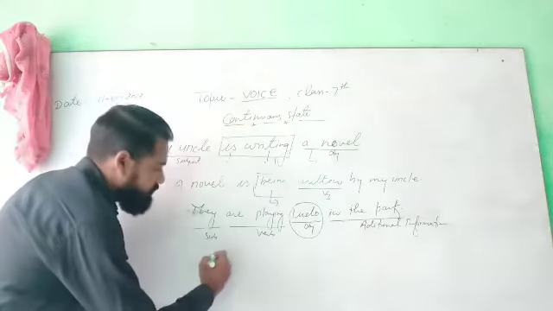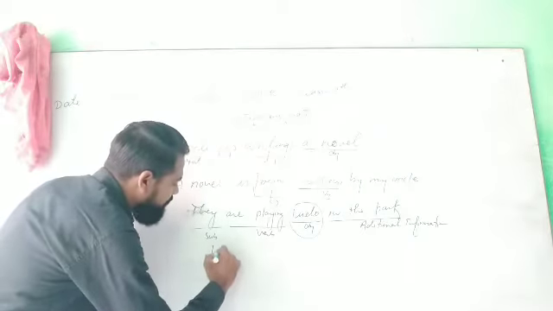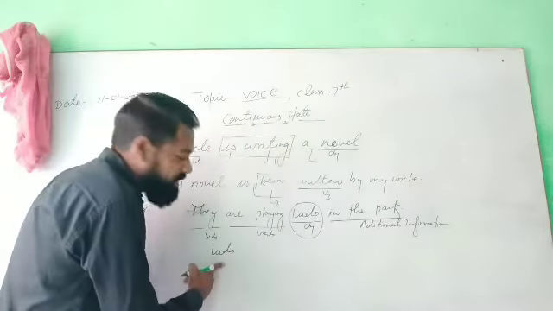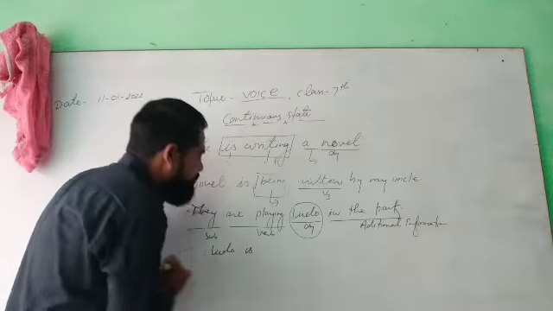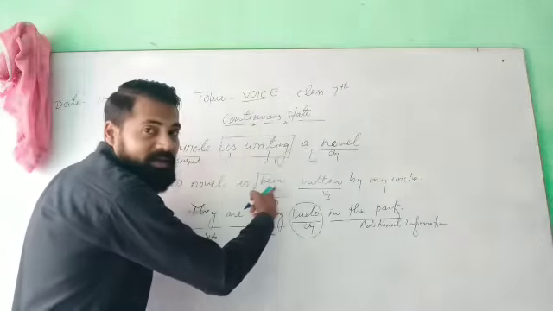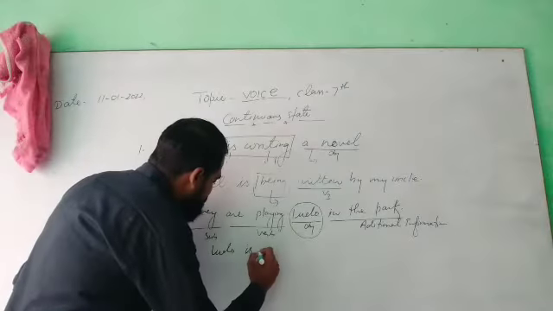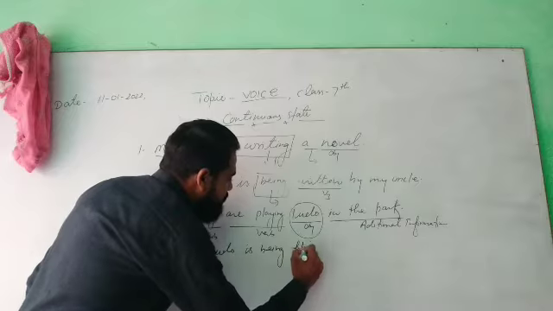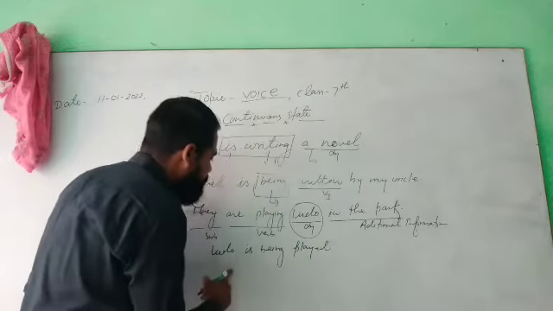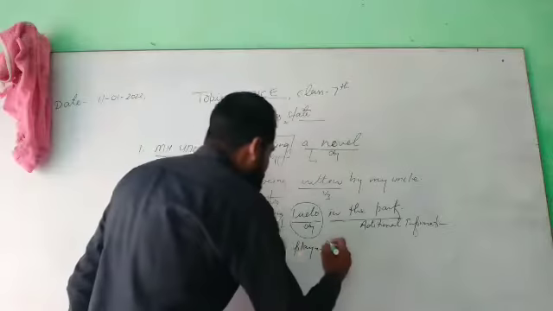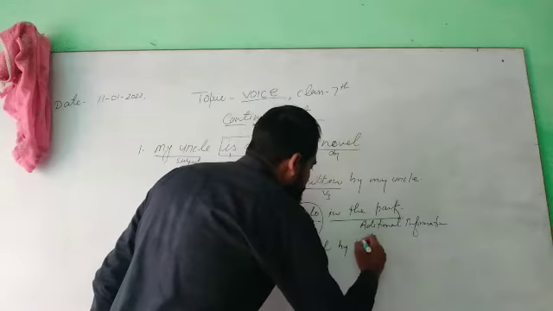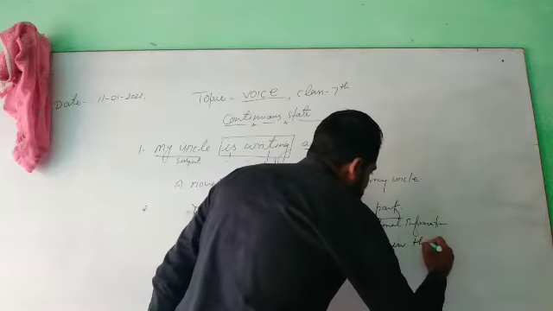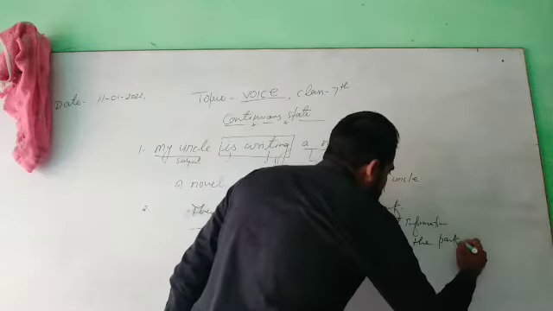So Ludo will come first, and Ludo is singular, that is why Ludo is, and right here being, as I mentioned, Ludo is being played by them in the park.